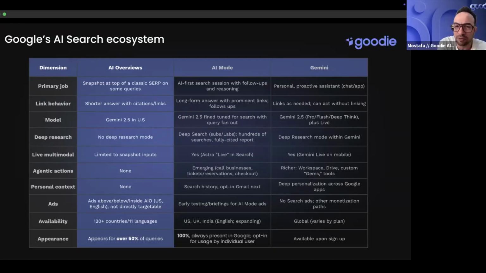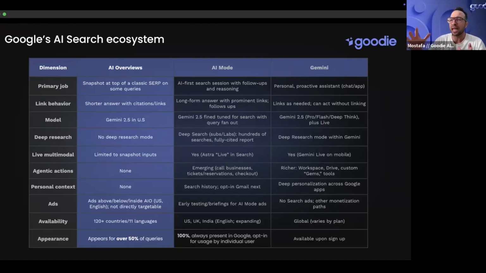It's essentially what you see on the left side. It doesn't appear to you right away, but you have to actively click to activate it, whether on the top, or sometimes right now it's showing you this button where you're able to click on it to activate AI mode. There are long form answers with prominent links. It's using Gemini 2.5, but a 2.5 fine-tuned for search, and then there's query fan out as well, which is the technique that we talked about. It has deep search capabilities. You will see a lot of the other projects, Astra, Mariner, all of that can be layered on top of that experience.